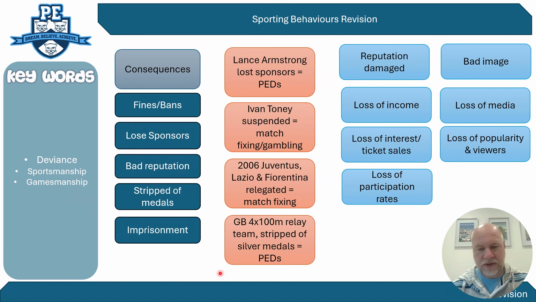And another more recent one in the 2020 Tokyo Olympics, the GB 4x100 relay team were stripped of their silver medals because one of the runners had taken performance-enhancing drugs. So you can see the consequences of the deviance, and make sure you know at least one of the examples, and I've given you 4 good examples that you can use.